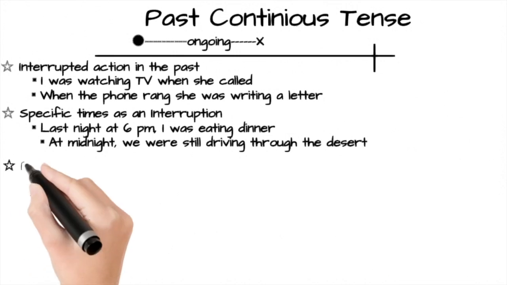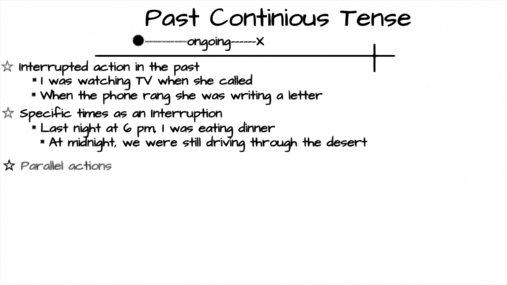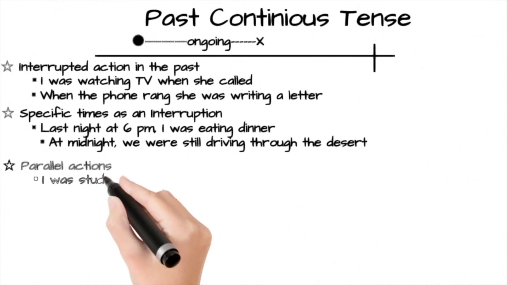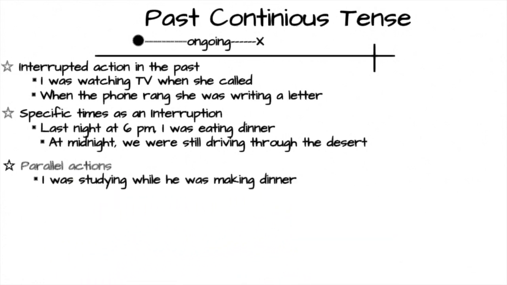It is also used to express the idea that both actions were happening at the same time. So the actions are parallel. For example, I was studying while he was making dinner. In this example, I was studying and he was making dinner. These both are past parallel actions.